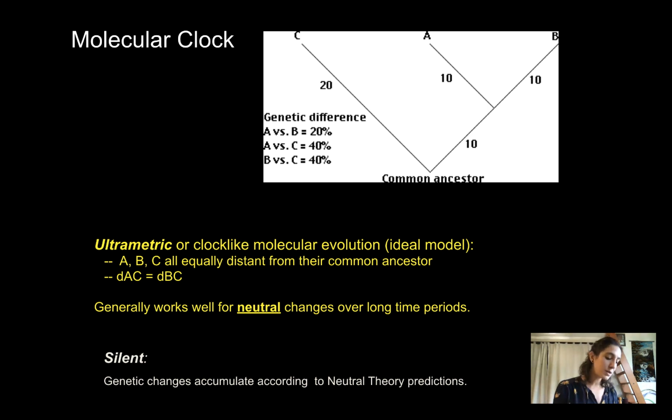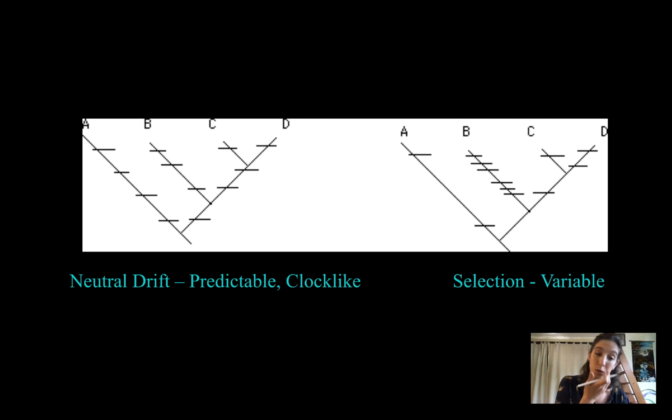So in other words, those silent changes, remember, those are the ones that are effectively neutral. They're not changing anything that's being expressed that would result in some big deal change. So silent sites are ideal for sequencing if you're trying to use them to build cladograms that are ultrametric in their data. So neutral drift, it's predictable because it's random. It ends up making these clock-like changes that accumulate over time.